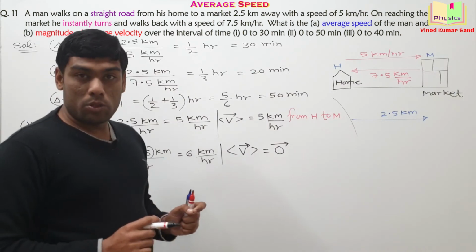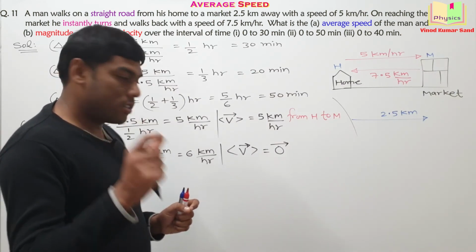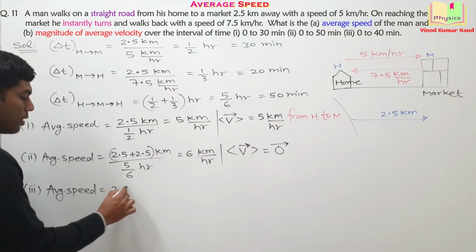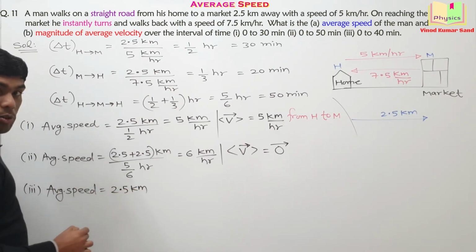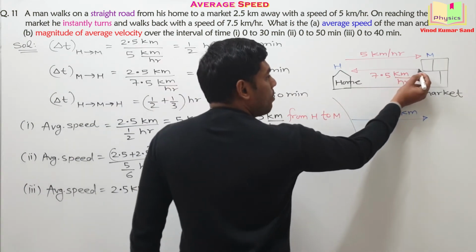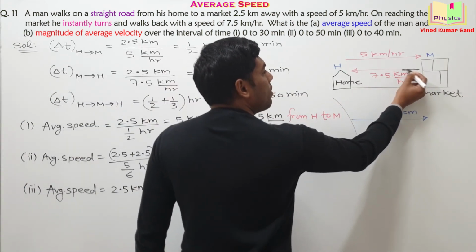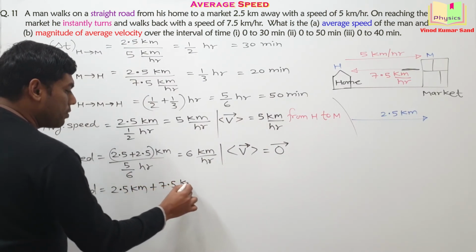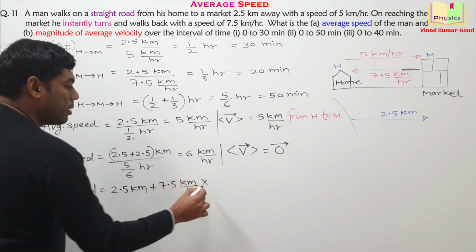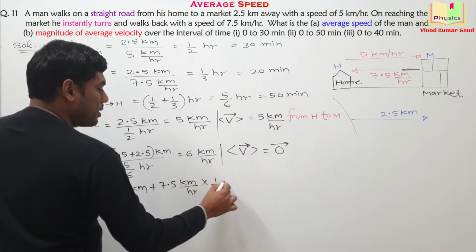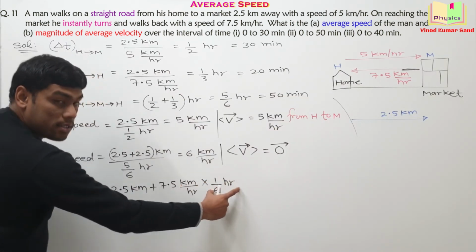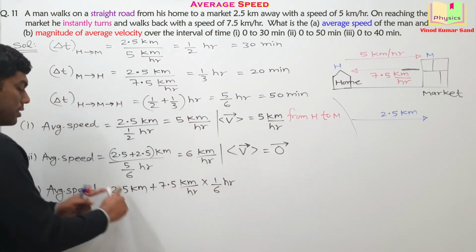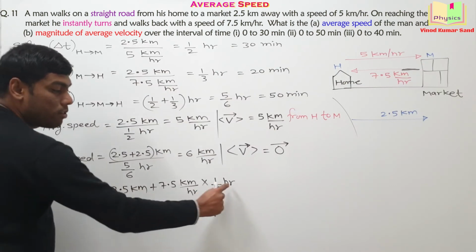Now the question becomes interesting. For 40 minutes, we need to compute this. So initial 30 minutes, I know that it will travel 2.5 kilometer, and in the next 10 minutes, how much will it travel? It will travel 7.5 kilometer per hour multiplied with 1 by 6 hour. This is the 10-minute time interval and this is the speed. And here is the total distance traveled in the 40 minutes.